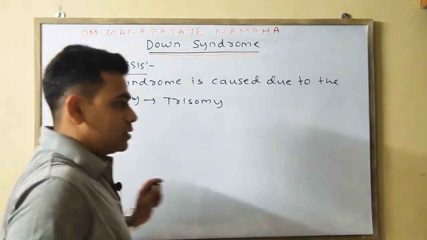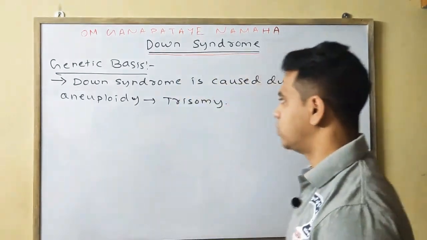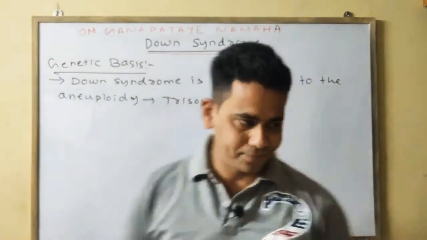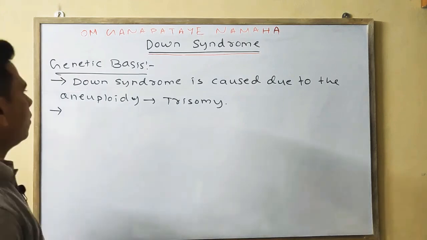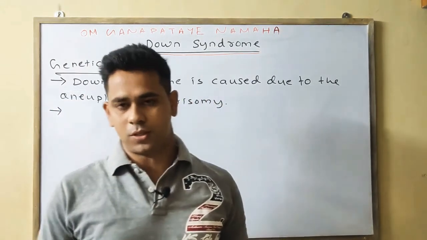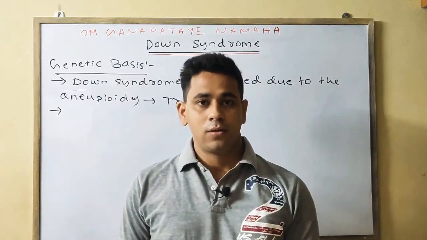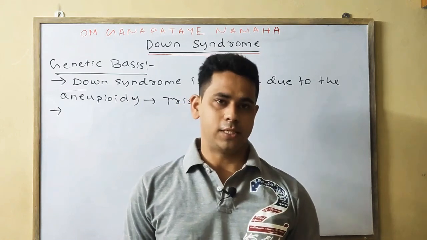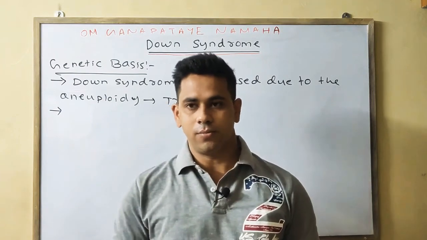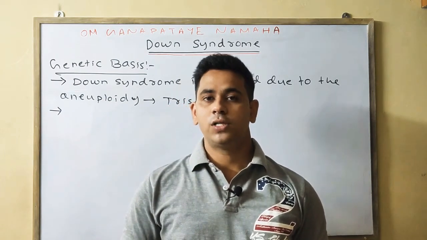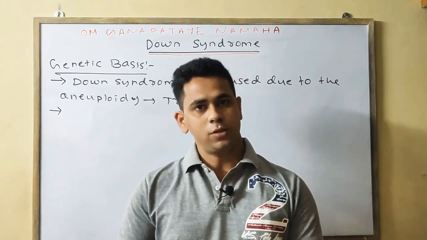Trisomy means instead of two chromosomes, one extra chromosome is present, which you know as 2n plus 1. In a Down syndrome person, chromosome 21 has a total of 3 chromosomes, and eventually the total number of chromosomes also changes. In general 46 chromosomes are present, but in a Down syndrome person the total is 47.